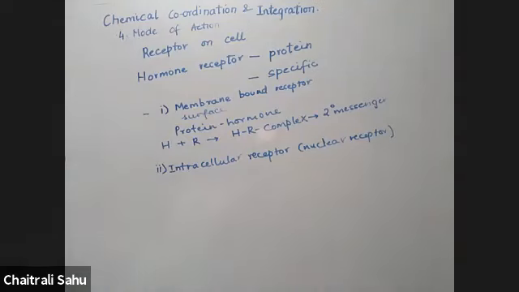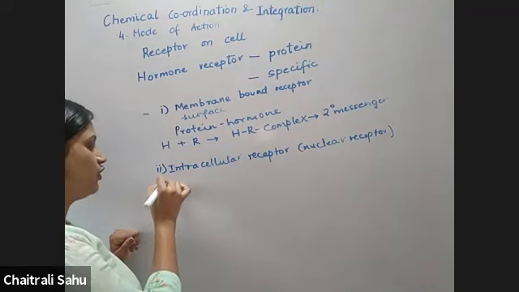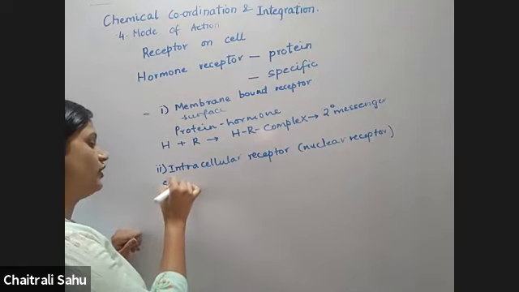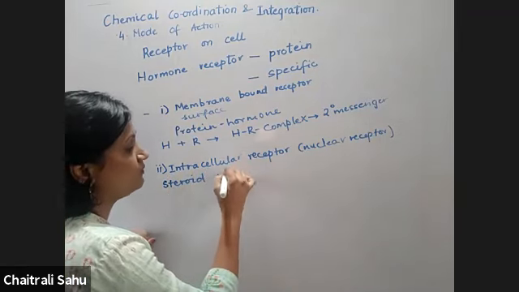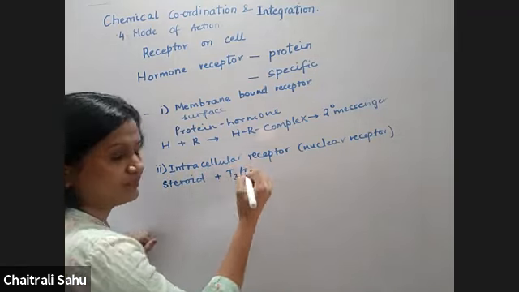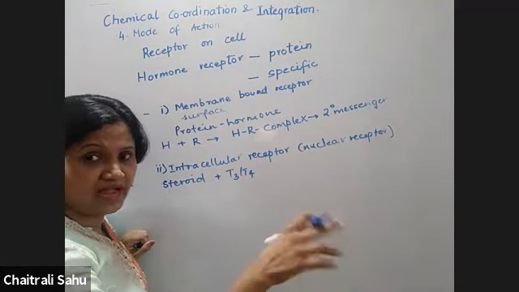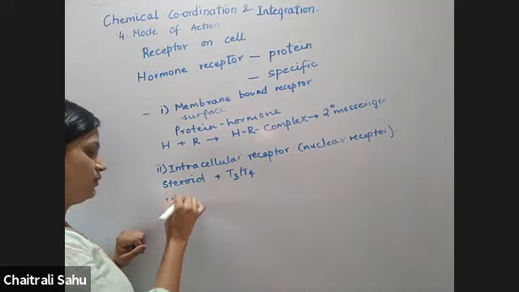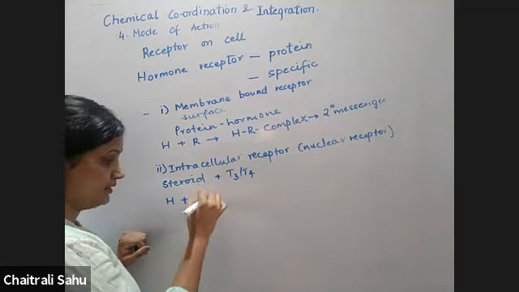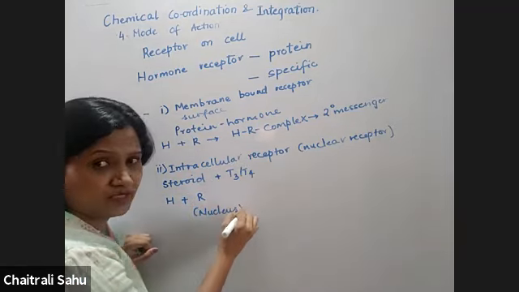The second mechanism is with the intracellular receptors. यहाँ पे जो hormones होते हैं, these are steroidal hormones, and this could also be your T3, T4, that is iodothyronines. They also will act in a similar manner like the steroidal hormones. These hormones will act with this receptor. Now remember, this receptor is present in the nucleus.